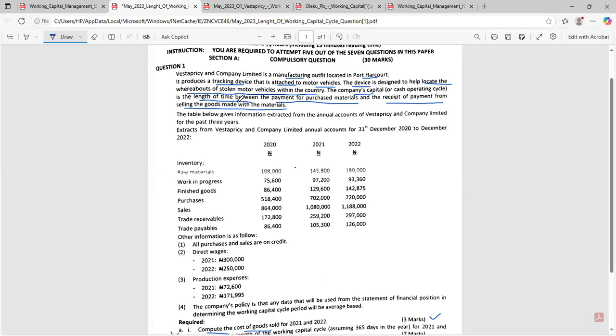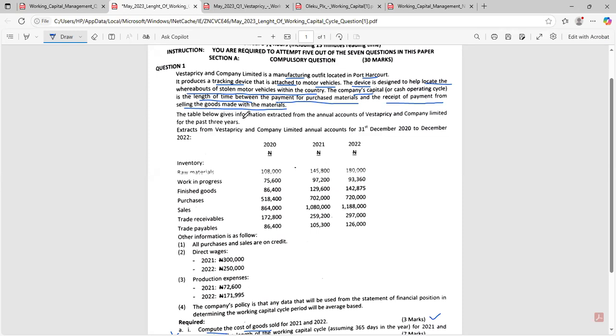They said it is the length of time between the payment for purchased material and the receipt of payment from selling the goods made with the materials. I don't need to explain that again. I've told you in my last class what that means. I've explained what working capital means, so I'm not going to be touching that again. Please attend classes, do not miss.